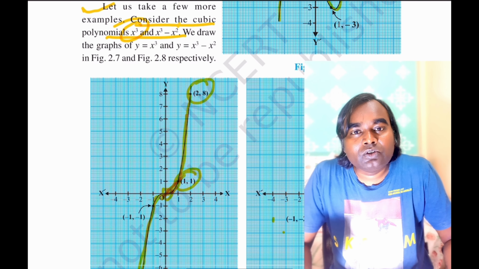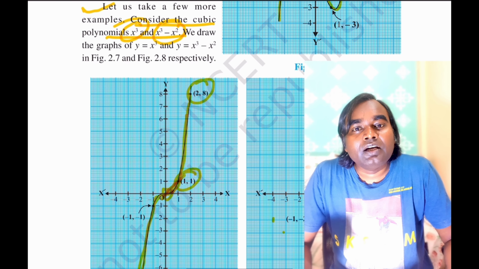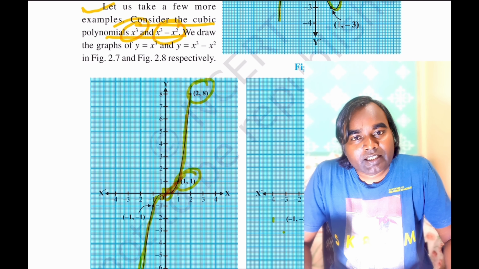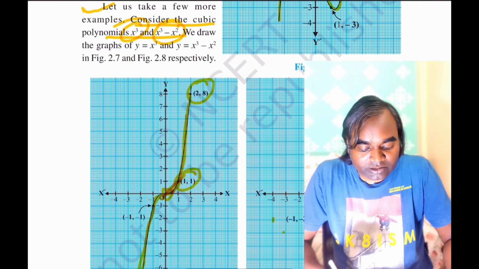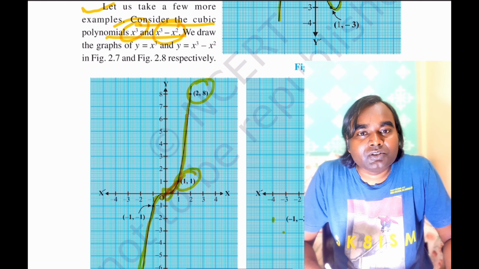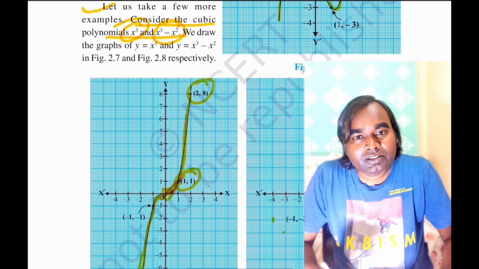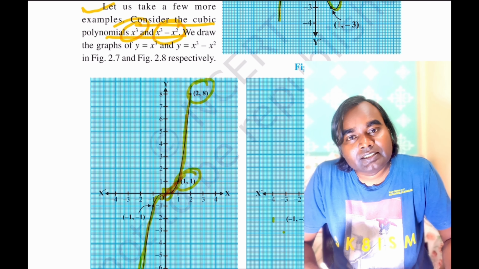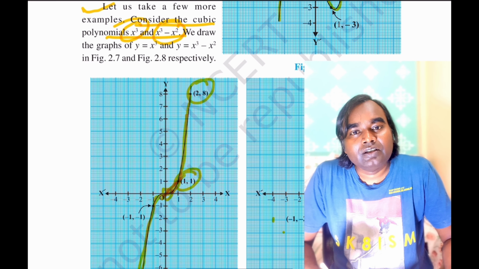Now similarly, take the case of x cube minus x square. So this is also a different kind of cubic polynomial, x cube minus x square, and you can see that here the zero of the polynomial is x is equal to 0, because only for the value x is equal to 0 is it intersecting the x-axis, giving y is equal to 0.